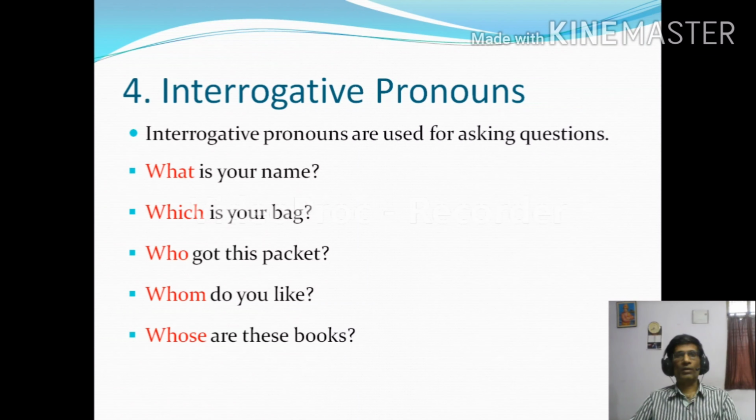Interrogative pronouns. Interrogative pronouns are used for asking questions. Example: what, which, who, whom, whose. These are all interrogative pronouns. We use them to frame questions. What's your name? Which is your bag? Who got this packet? Whom do you like? Whose are these books? These are all interrogative pronouns. Next slide.